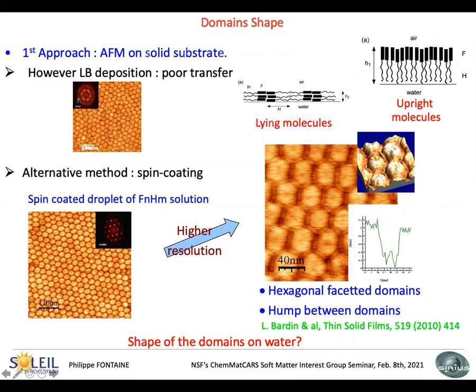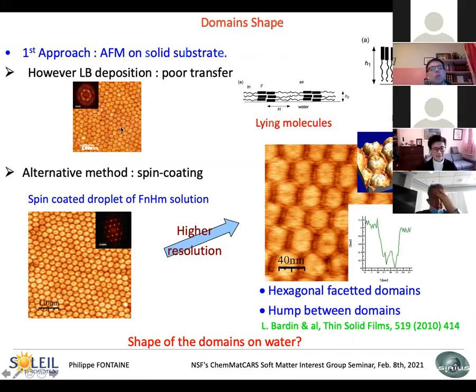This can be seen by this Fourier transform of the image. Then we tried some other solution to obtain the same quality of organization. And we succeeded by an alternative method, which is spin coating. When you spin coat droplets of semi-fluorinated alkane solution in chloroform, provided that you first hydrated the substrate very well, just after the spin coating, you can see this pretty image where the domains are very well organized, and this is proven by this Fourier transform of the image.